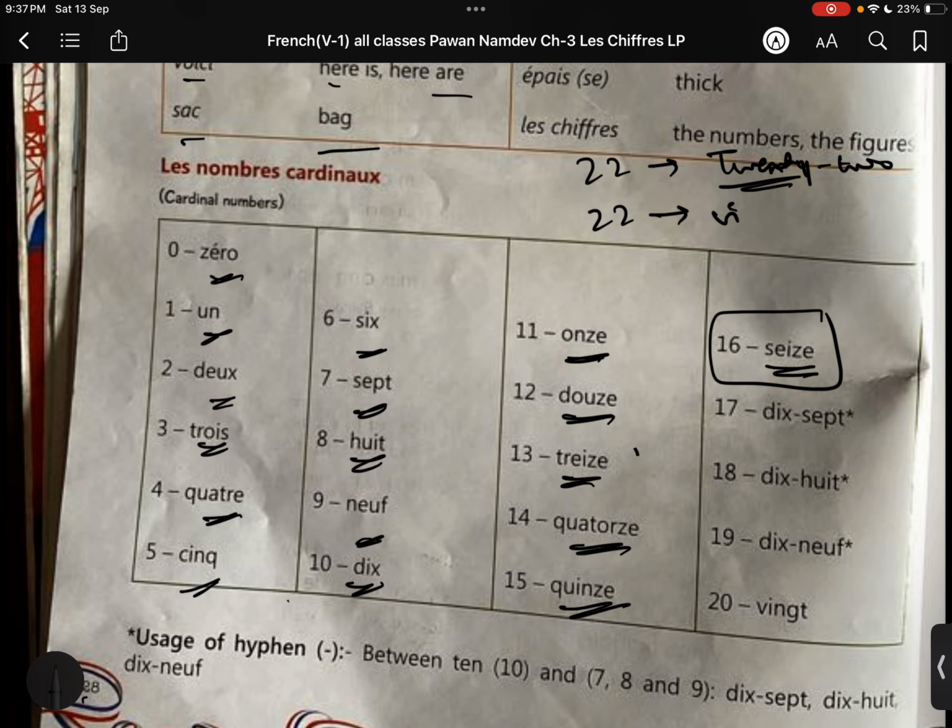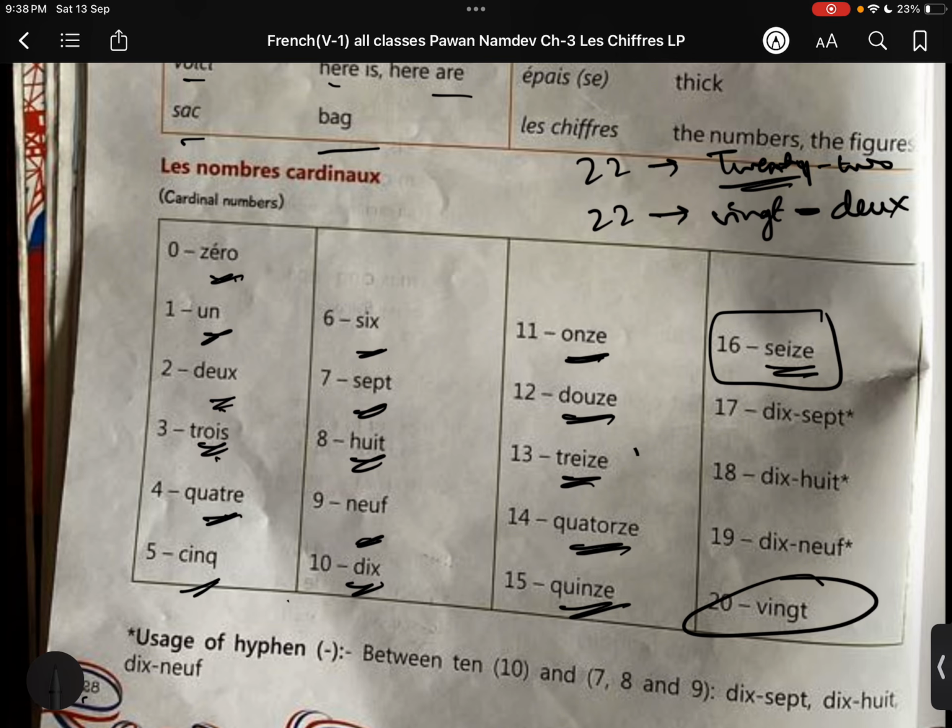20 in French is vingt. You can see here 1 is 20 and 2 is deux. But in French you always use this symbol. Why? Because the symbol signifies that these two words are going to collapse. They are going to make one word, one number. Okay, very good. Excellent. The 22.